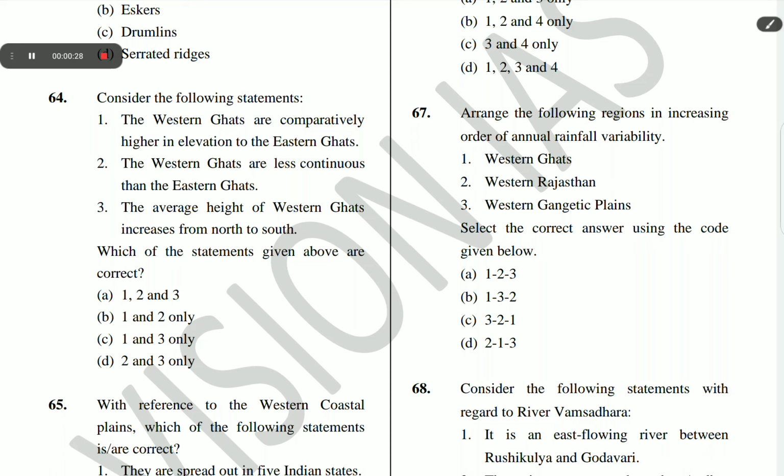Arrange the following regions in increasing order of annual rainfall variability: Western Ghats, Western Rajasthan, Western Gangetic Plains. The correct answer of question number 67 is B: 1, then 3, then 2.